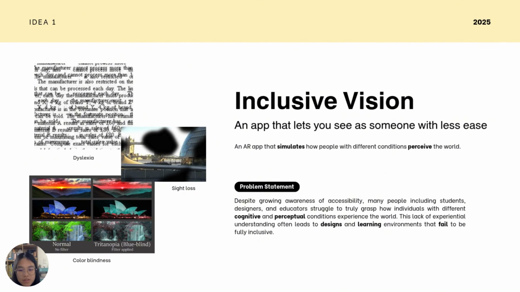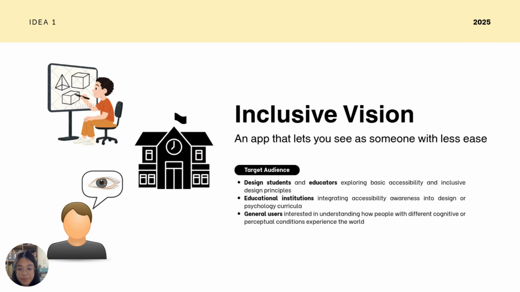The problem statement is, even though accessibility is talked about a lot, it's still hard for students, designers, or educators to really understand what it's like to live with sight problems. Without that experience, designs and learning spaces fall short in addressing real accessibility needs. So this app is for design students and teachers exploring accessibility, schools teaching inclusive design, and anyone who wants to learn how people with different cognitive or perceptual conditions perceive the world.